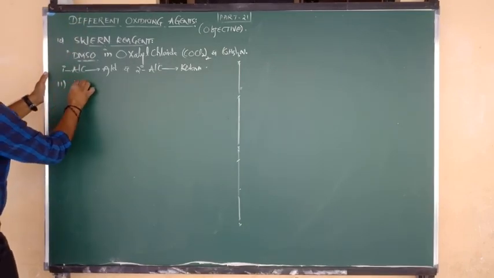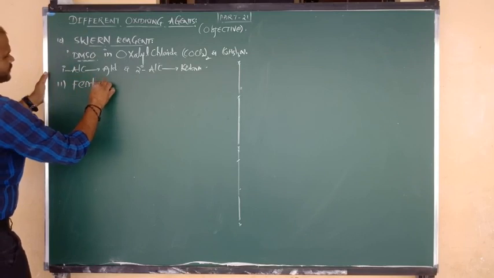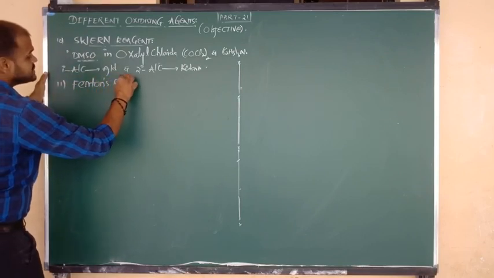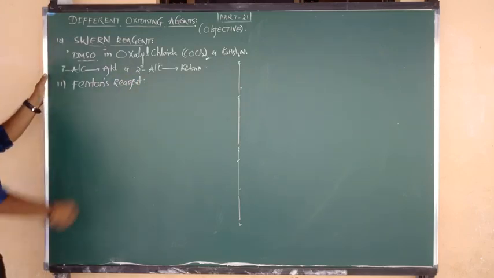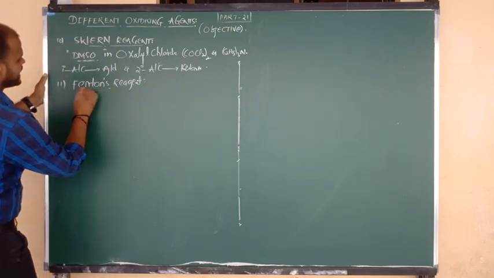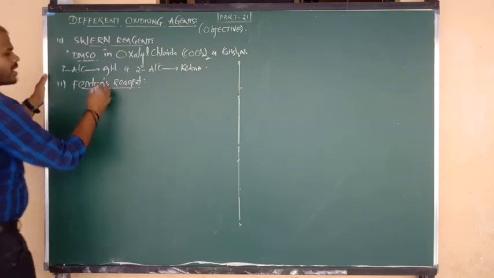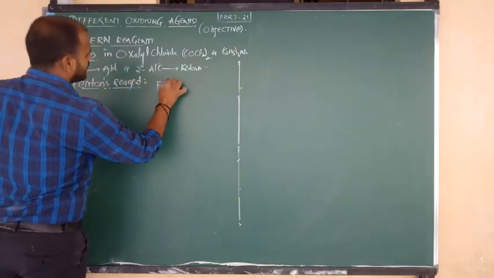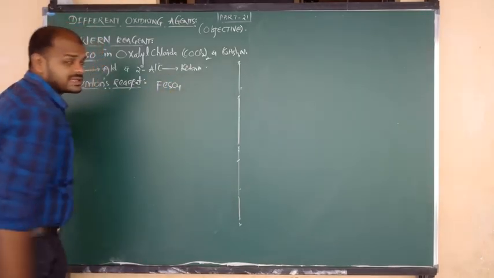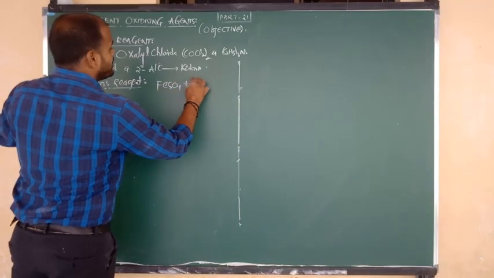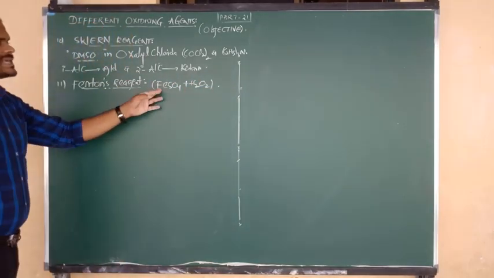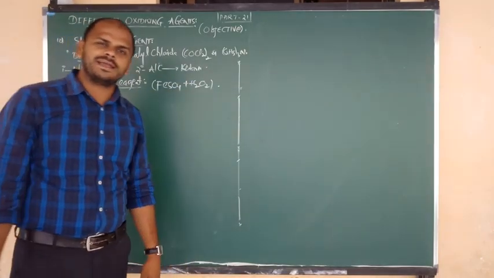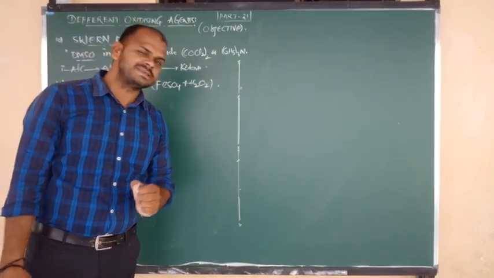That is nothing but Fenton's reagent. Sir, what is the formula of Fenton's reagent? Fenton's reagent is FeSO4, ferrous sulfate, along with hydrogen peroxide, H2O2. Such a mixture is Fenton's reagent.